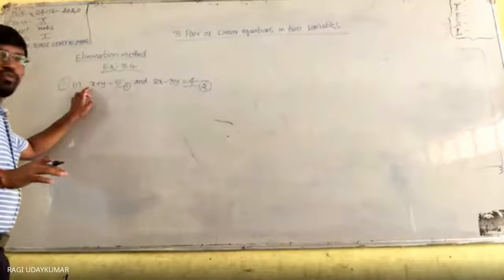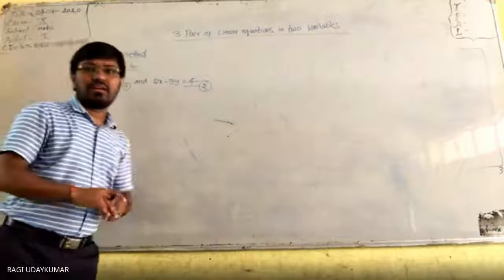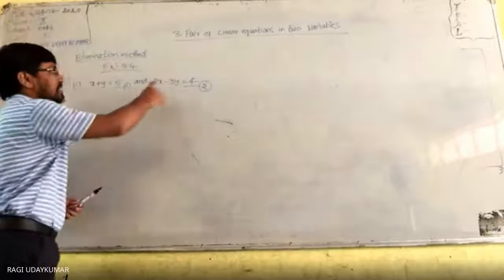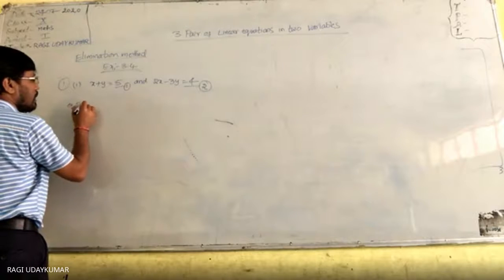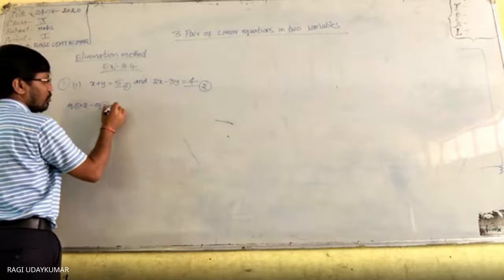So, can you make this 1 as a 2? Yes, this complete equation you can multiply by 2 and subtract this equation, that means equation number 1 into 2 minus equation number 2.